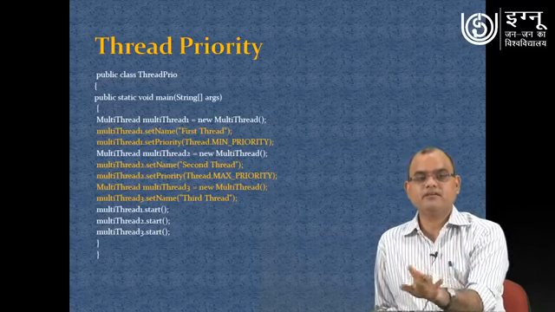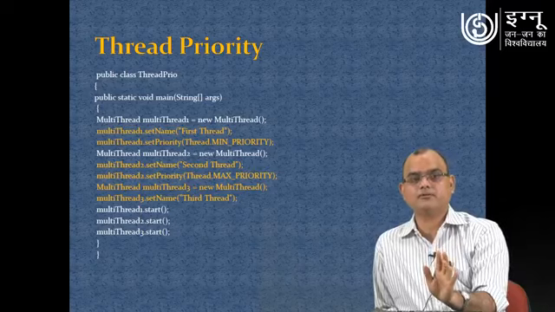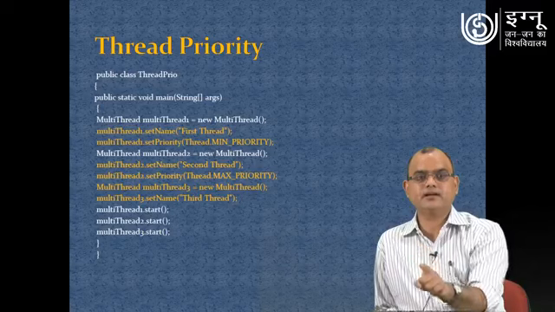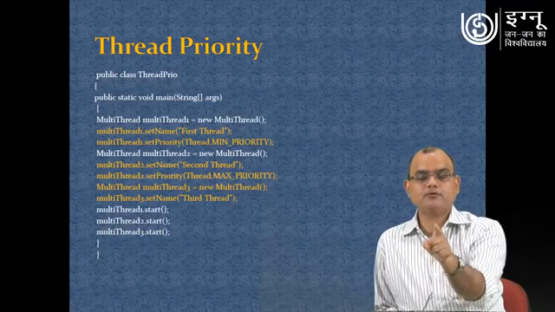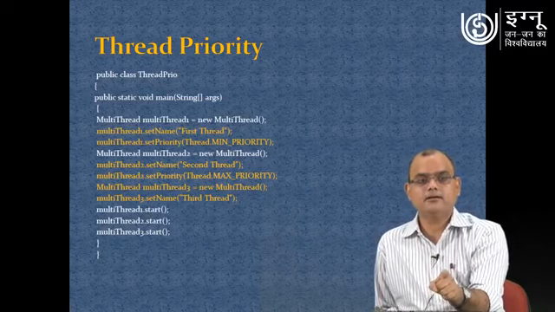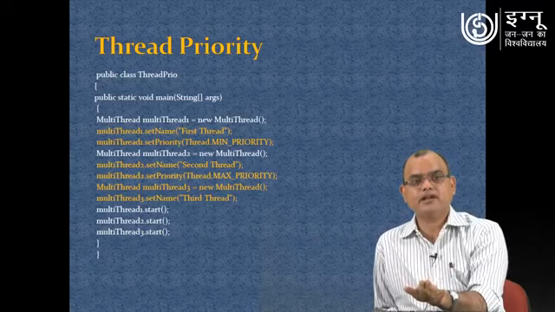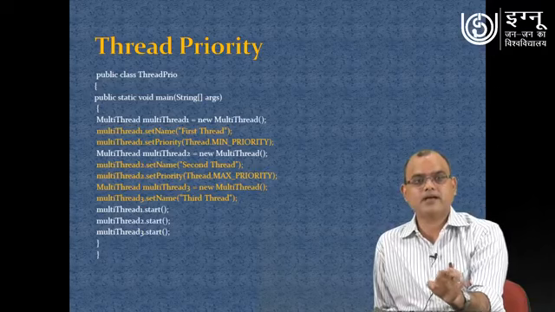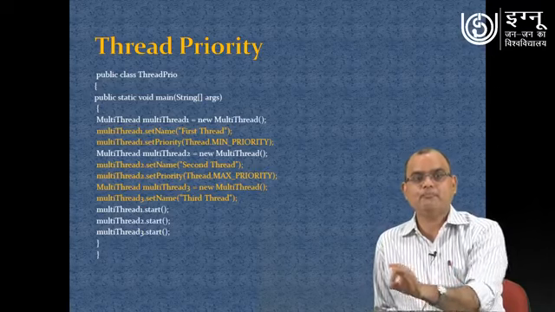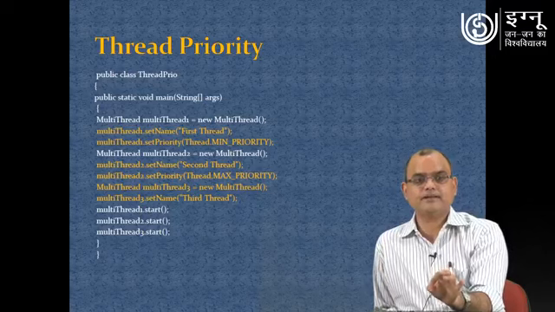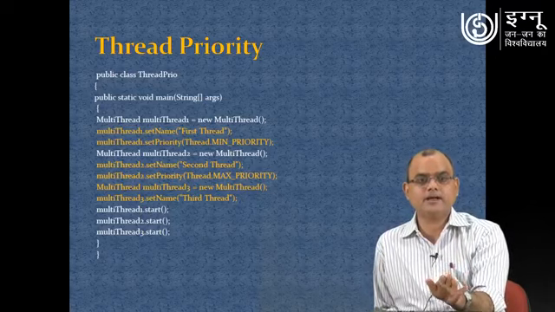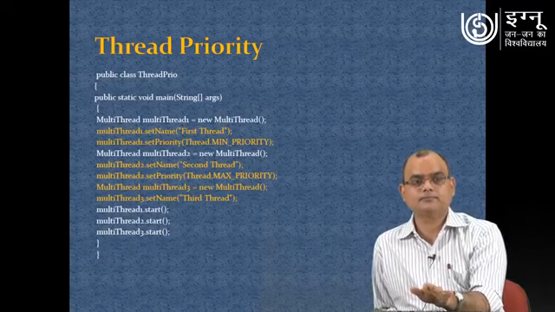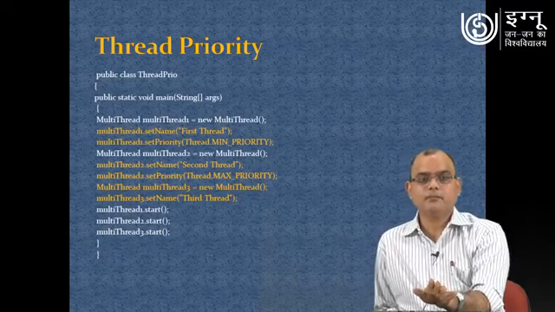Similarly, we have assigned min priority to that object. Then again we have created a multi-thread 2 object, and we set the name of that thread object as second thread, and that object has been assigned max priority. So these two things we have done, and in the third one, again we provided the name, but we have not provided any priority.